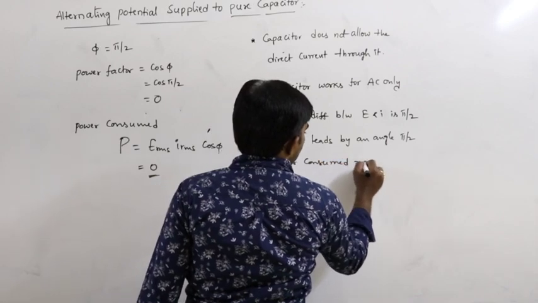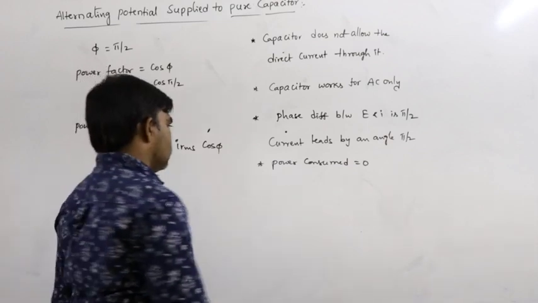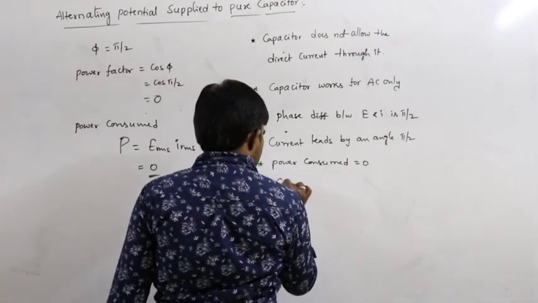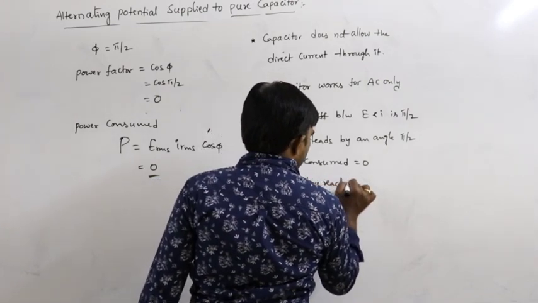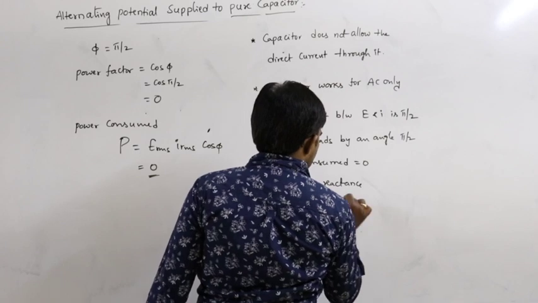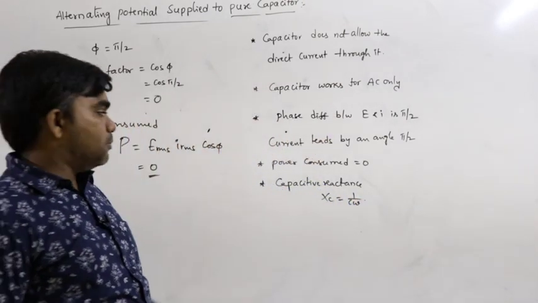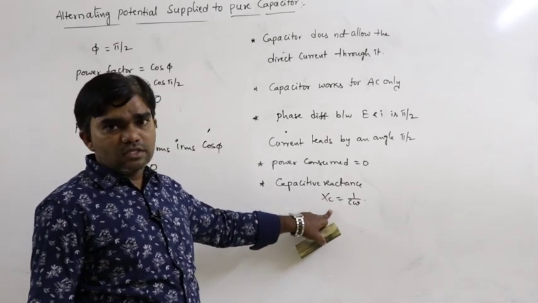In this situation also, power consumed is equal to 0. Next, capacitive reactance XC is equal to 1 by C omega, the opposition offered to the flow of alternating current.